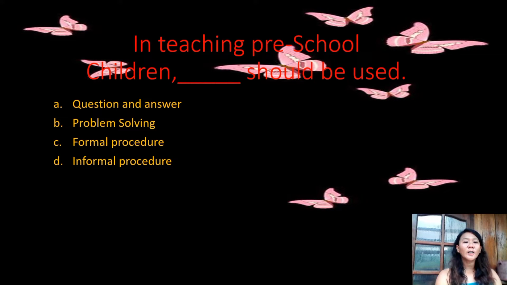And letter D. Informal procedure. The correct answer here is letter A. Question and answer. Okay, when we teach in preschool, what we usually do so that they learn something is question and answer.